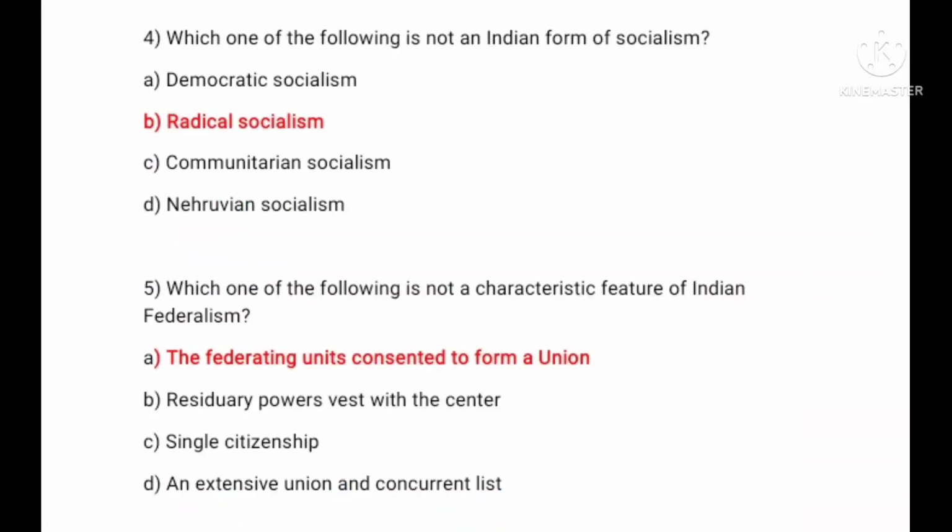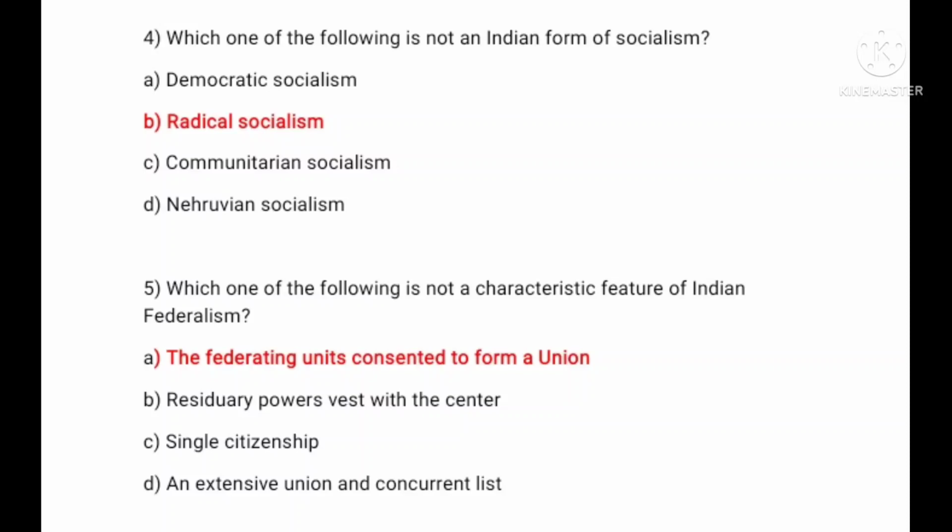Which one of the following is not an Indian form of socialism? A, democratic socialism, B, radical socialism, C, communitarian socialism, D, Nehruvian socialism. So here the correct answer is radical socialism, which is not an Indian form of socialism.